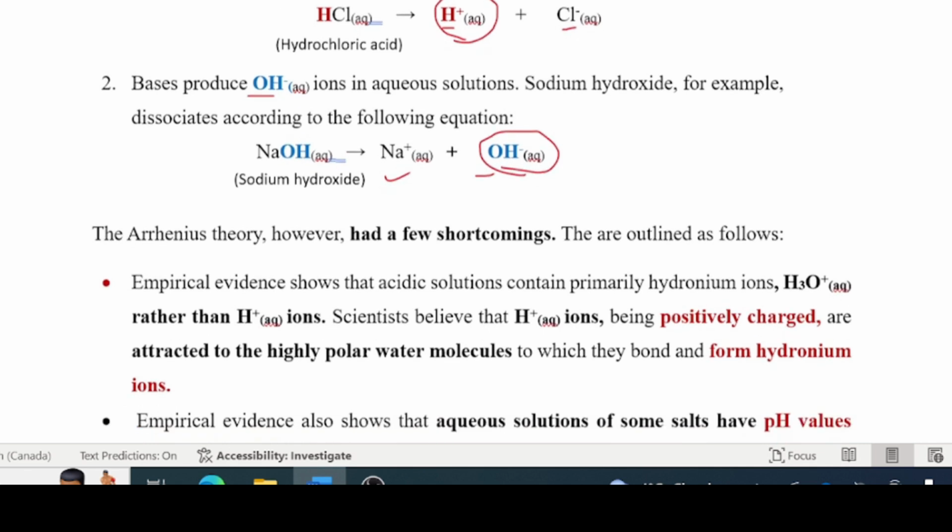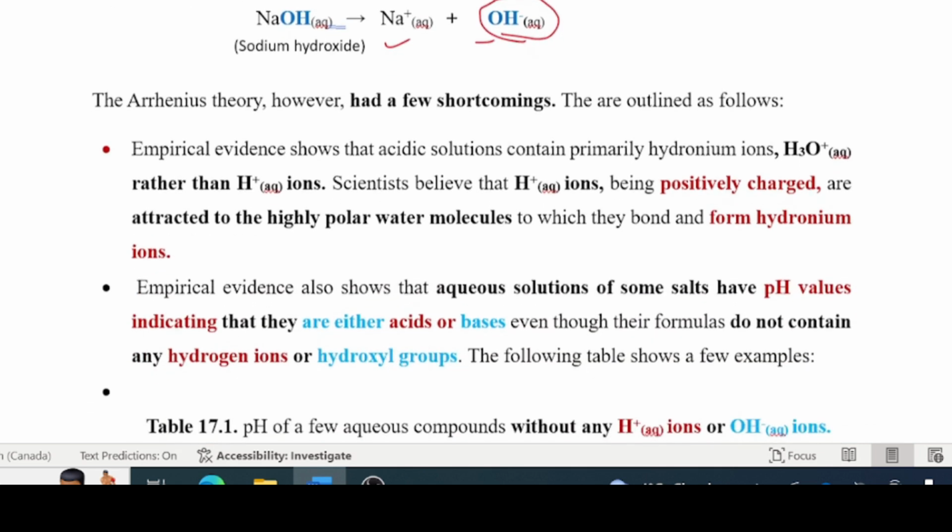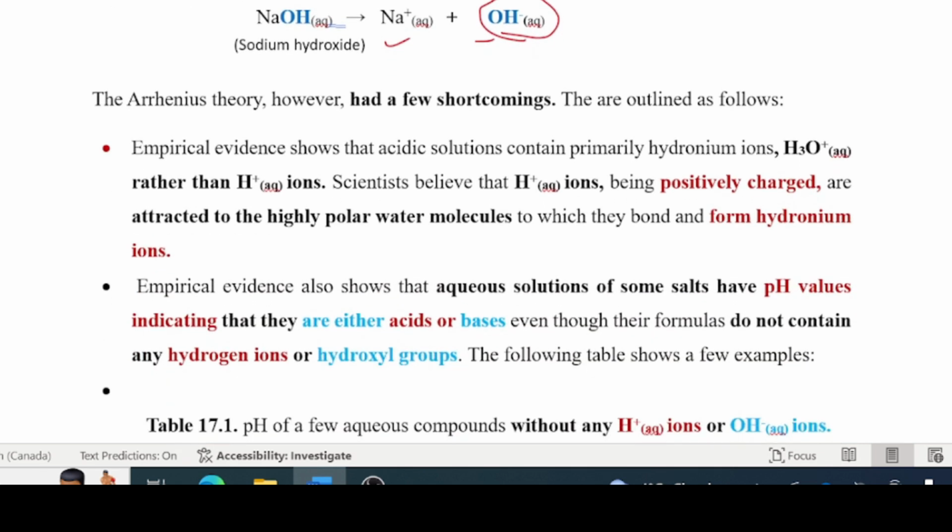Okay. There are some shortcomings for this theory. Empirical evidence shows that acidic solutions contain primarily hydronium ions rather than H+ ions. Of course, we talked about this when we did bonding. We said that these guys don't stay by themselves. They will team up with water molecules to form the hydronium ion. So it's a little shortcoming, right?